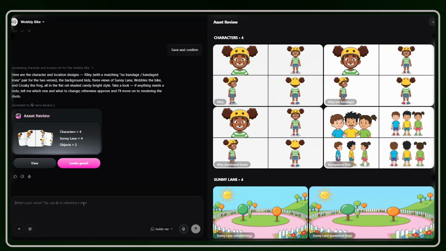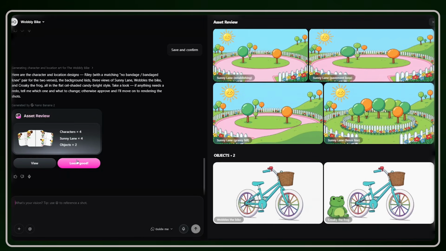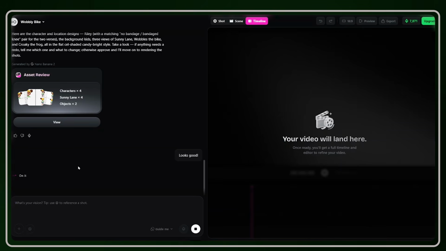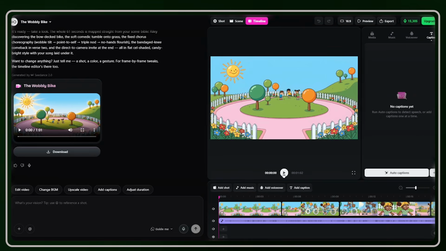I'll leave it exactly as is and I will just hit looks good and confirm and allow the AI to build the music video for me. And when the video is fully generated, this is exactly how it looks.